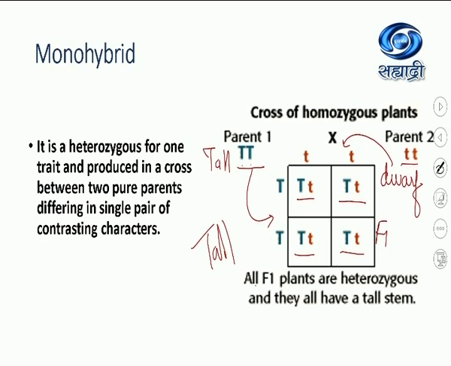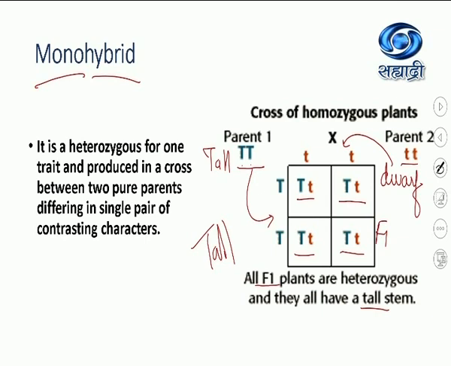Such heterozygotes which are formed in the F1 generation, phenotypically tall and genotypically hybrids, are termed monohybrids because here they are representing a single character. If a plant is representing two characters, we will call it a dihybrid. If it is representing three hybrid characters, we will call it a trihybrid, and so on. So what is a monohybrid? Mono is single, hybrid is the heterozygote form in the F1 generation.